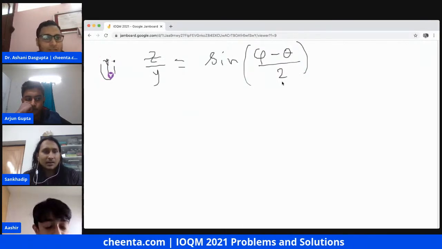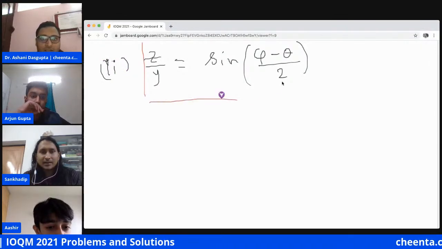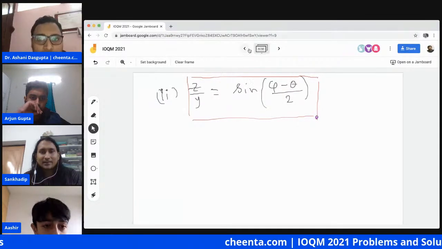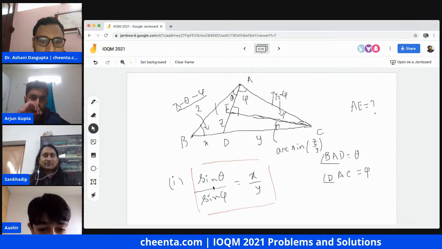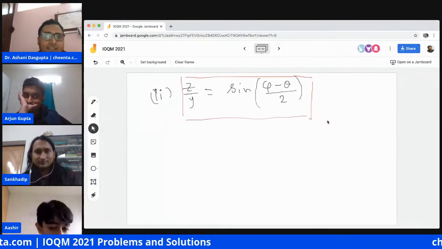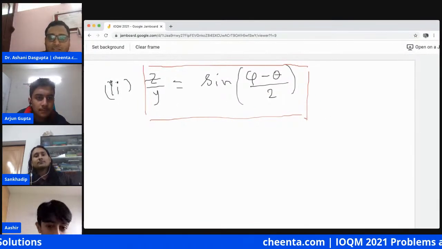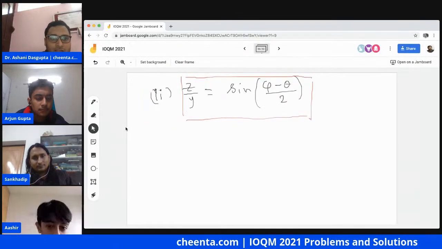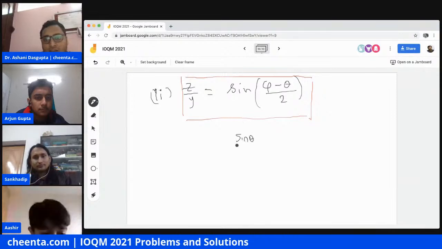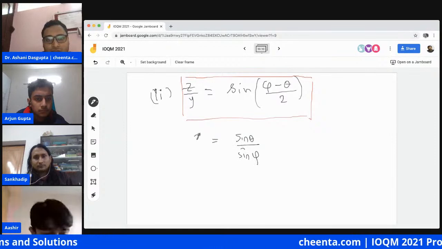And now it should be possible to solve 1 and 2 together, right? Those who forgot what equation 1 is, let me get that back for you. So this was one: sine theta by sine phi is x by y. And this is two.